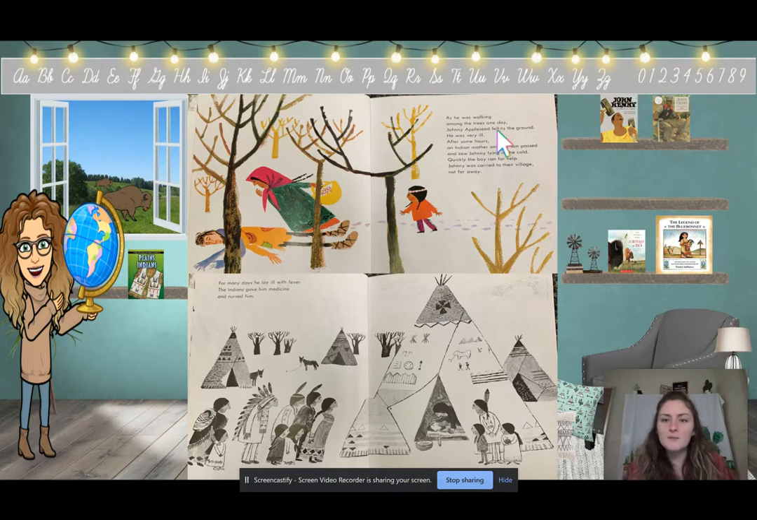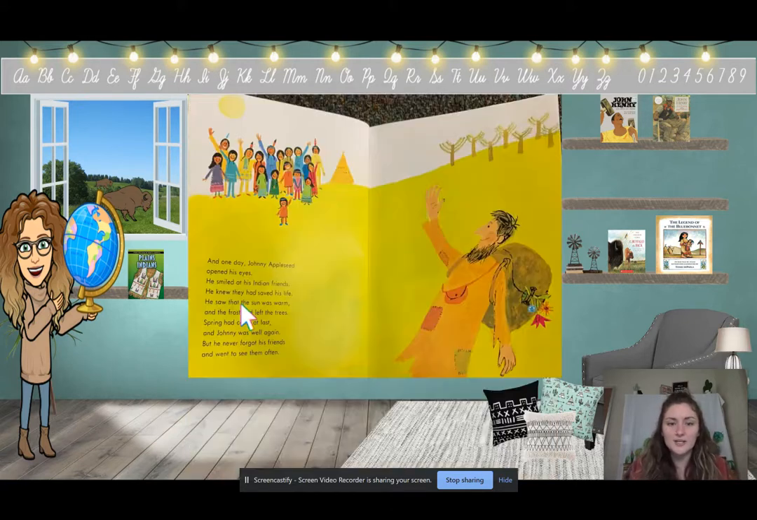As he was walking among the trees one day, Johnny Appleseed fell to the ground. He was very ill. After some hours, an Indian mother and her son passed and saw Johnny lying in the cold. Quickly, the boy ran for help. Johnny was carried to their village, not far away. For many days, he lay ill with fever. The Indians gave him medicine and nurtured him.